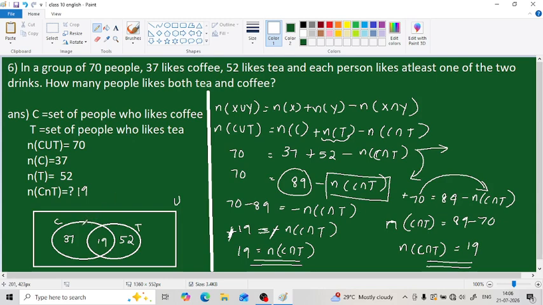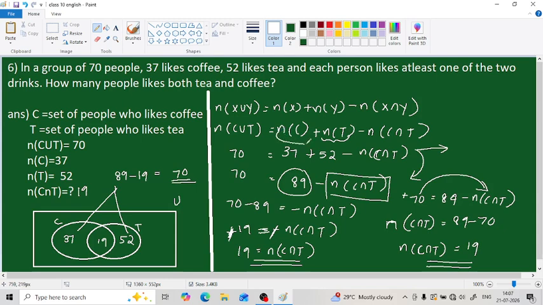As per the equation, what do we have to do? First we have to add n of C and n of T. So we have to add this 37 and 52. What will it become? 7 plus 2, so it will give us 89. Then what do we have to do? We have to subtract this 19 from it. So minus 19, then we will get 70. So n of C union T equals 70.